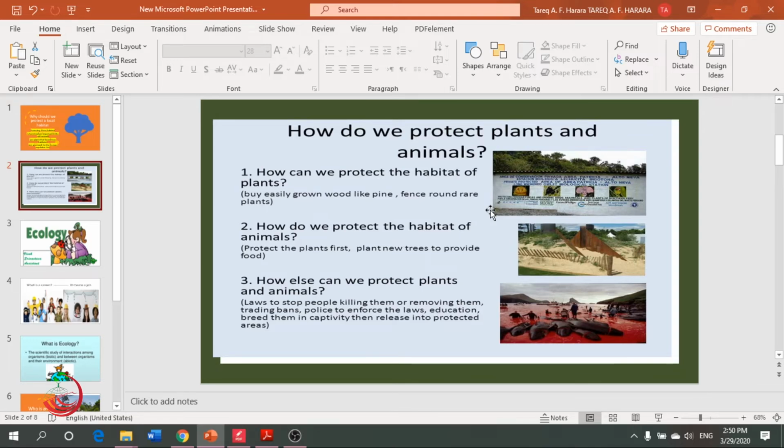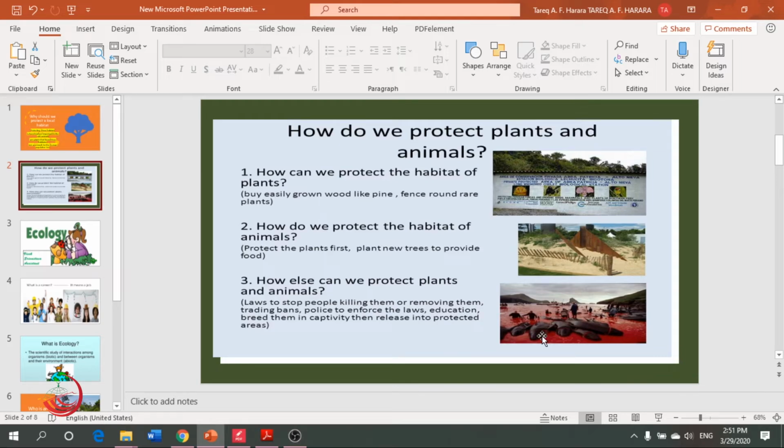Okay, how do we protect the habitat of animals? The first thing is that we should protect the plants first. Plant new trees to provide food. If there is food inside that habitat, the animals will come to eat. Number 3, how else can we protect plants and animals? We should make a law and ask the police to enforce it.